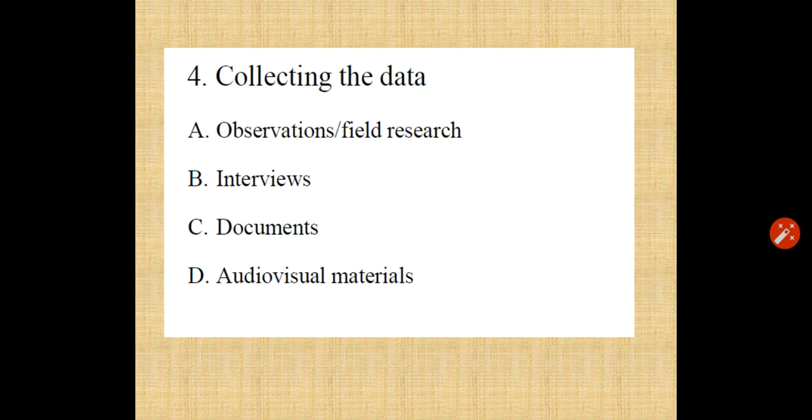Third one is documents. You can take the old documents and with the help of those documents you can do your research. Fourth one is audio visual materials. Audio visual materials are also available on online sites. With the help of these you can process your research.